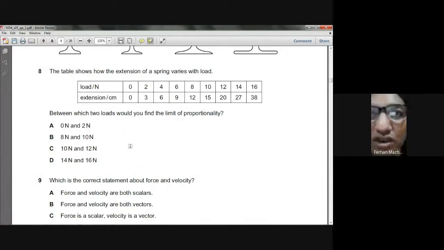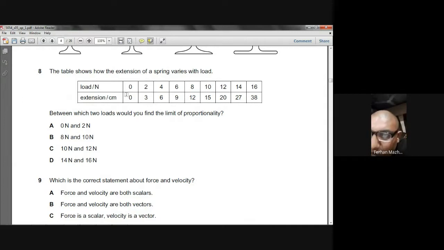The table shows how the extension of a spring varies with the load. So here the load is given and the extension is given. We are looking for between which two loads you would find the limit of proportionality. When the increase is no more proportional, we will say that the limit of proportionality has been crossed. For example, look at this.